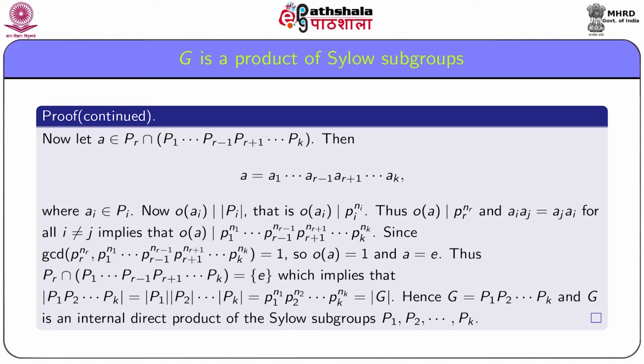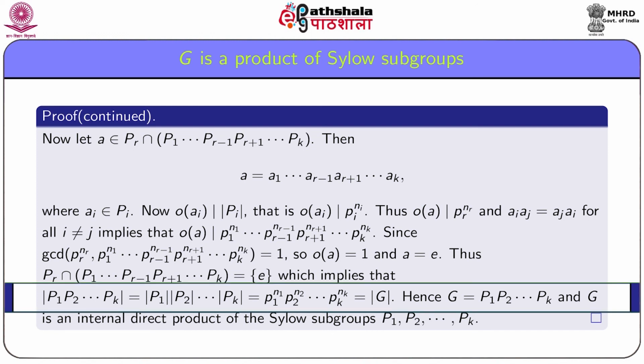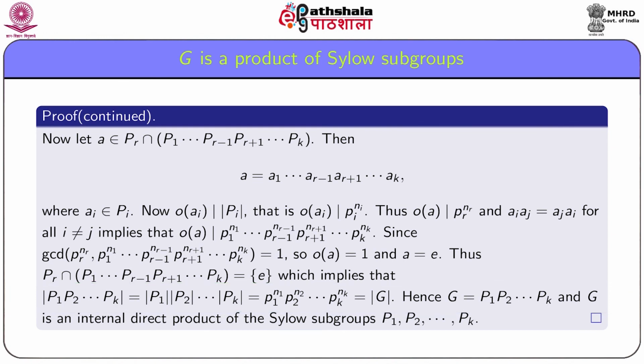Thus, Pr intersection P1 up to Pr minus 1, Pr plus 1 up to Pk contains only the identity element e, which again implies that the order of the product P1 P2 up to Pk is equal to order P1 into order P2 up to order Pk, which is equal to p1 to the power n1, p2 to the power n2 and so on pk to the power nk, equal to order G.